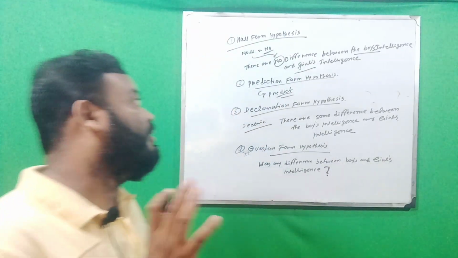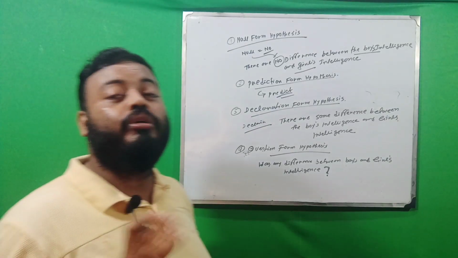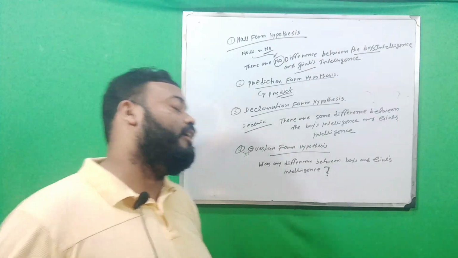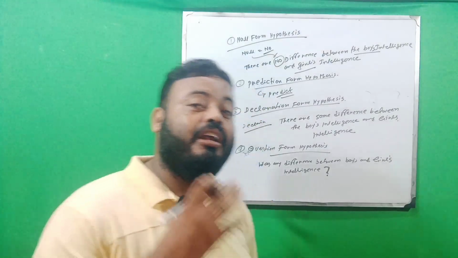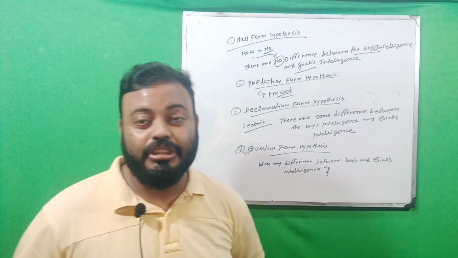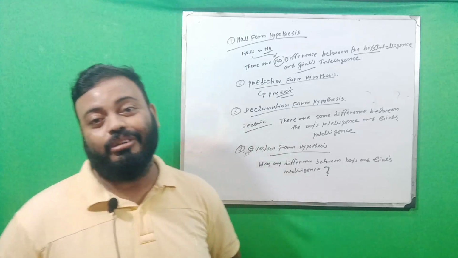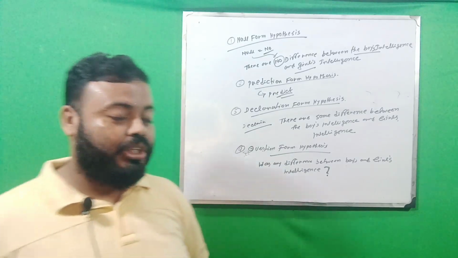So here, there are four types of hypothesis. Number one is null hypothesis. Number two is prediction hypothesis. Number three is declaration hypothesis. And lastly, we know about the question form hypothesis.